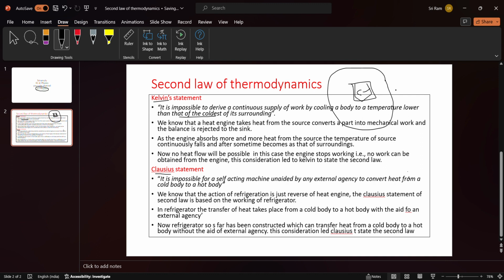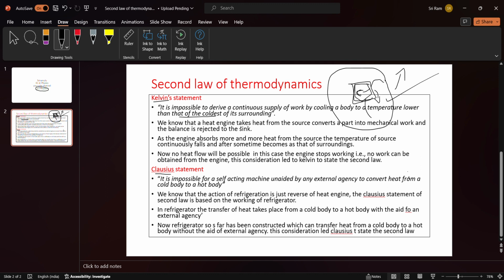So its temperature is less and the weather's temperature is more. Then can you receive heat energy from this substance and give it to the surroundings? When its temperature is lower than the surroundings, it is impossible to supply heat energy from here to outside. That is the meaning of this.